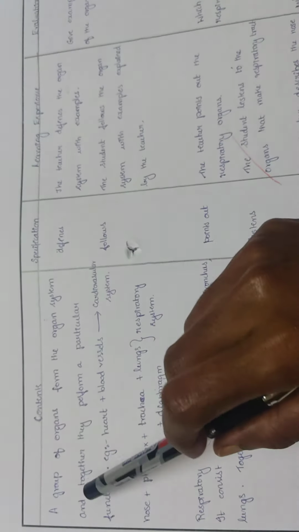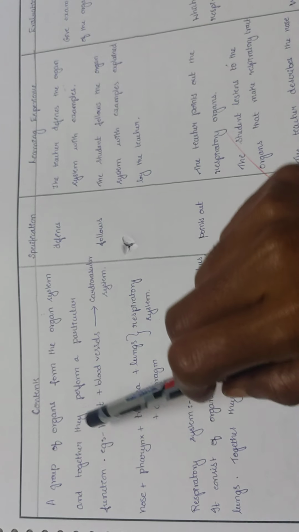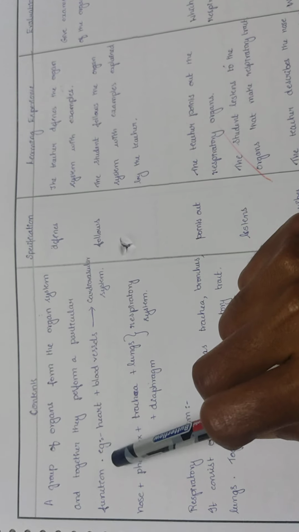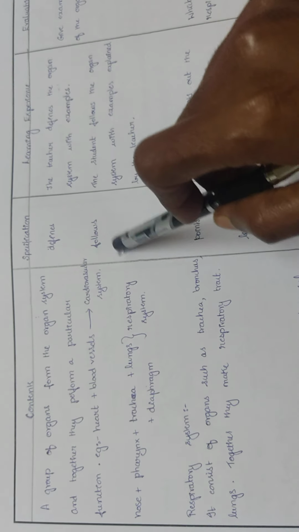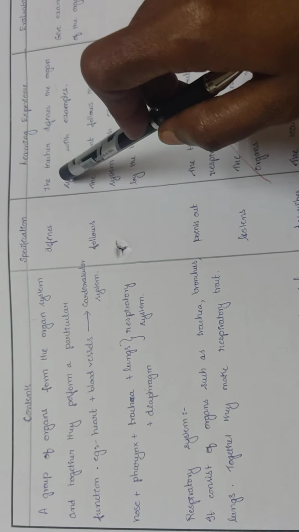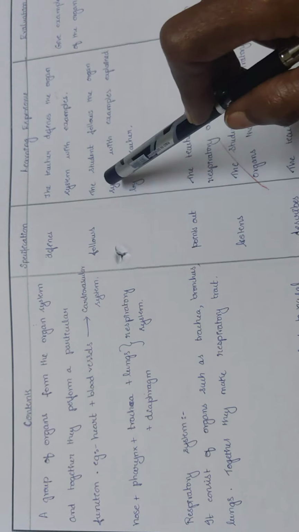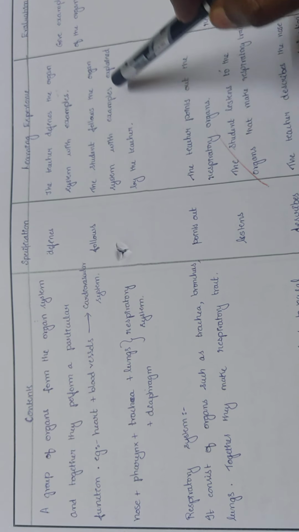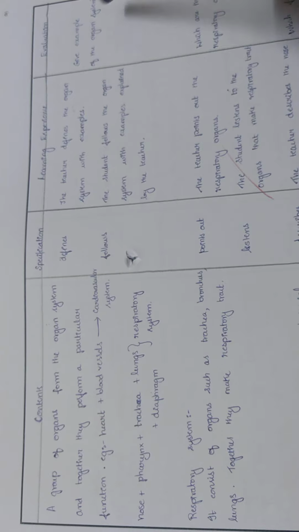Now we move on to the declaration of the topic. You have to write organ system. A group of organs form the organ system and together they perform a particular function. Example, heart plus blood vessels together make the cardiovascular system. The teacher defines the organ system with examples. The student follows the organ system with examples explained by the teacher. We can evaluate by asking the question, give example of the organ system.